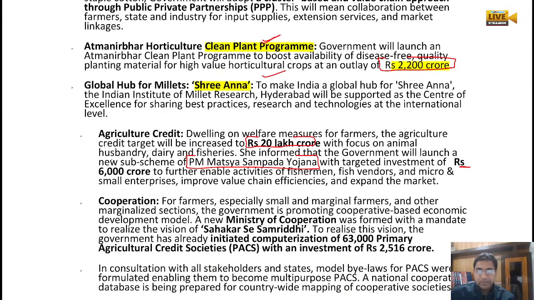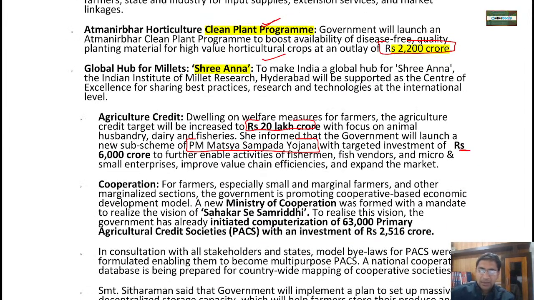Then cooperation. We know that this is the first time the Ministry of Cooperation was there, but again there is a very important thing that has been released in this budget: the Ministry of Cooperation has already been formed, and they wanted to realize the vision of Sahakar se samriddhi. We have to take it collectively, and that is why they have done the computerization of 63,000 primary agriculture societies. This is very very important.